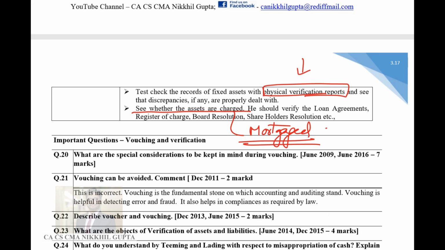So that's all in this marathon, and we'll meet in the next one with the next chapter, which is company audit, one of the very important chapters of our syllabus. Till that time, all the very best and happy studying.